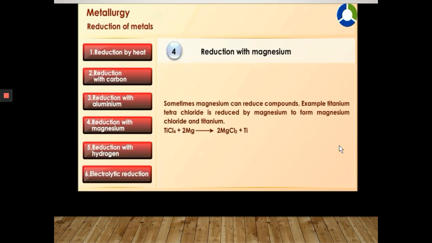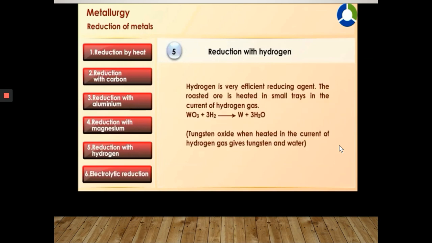Reduction with magnesium. Sometimes magnesium can reduce compounds. For example, titanium tetrachloride is reduced by magnesium to form magnesium chloride and titanium. Titanium tetrachloride, TiCl4, plus 2Mg, magnesium, gives 2MgCl2, magnesium chloride, plus Ti, titanium.